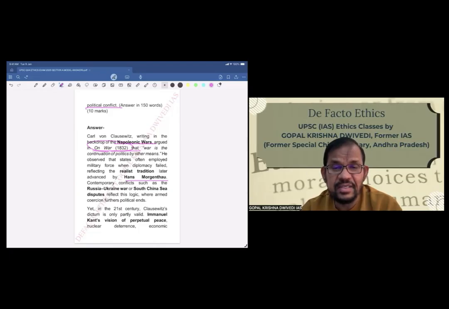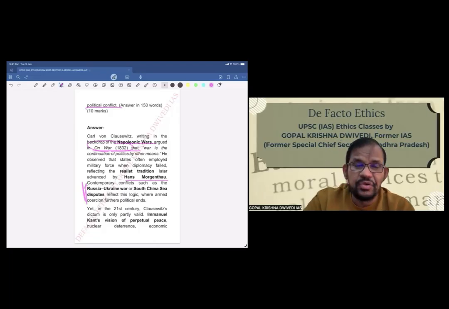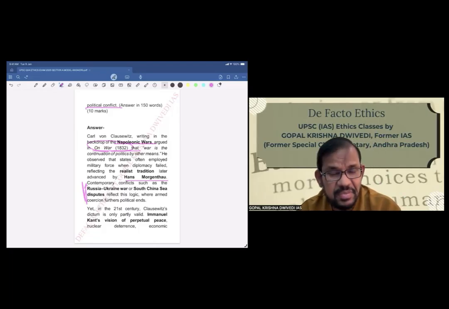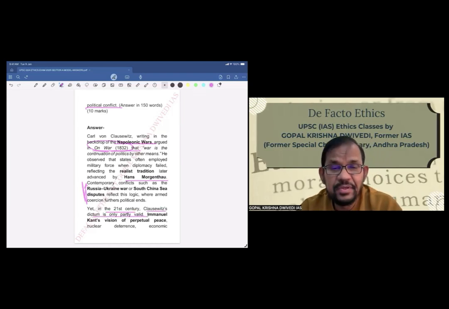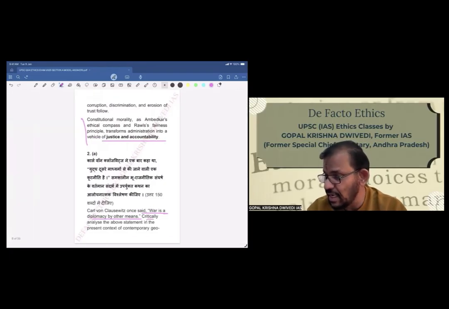Contemporary conflicts such as the Russia-Ukraine war or South China Sea disputes reflect this logic, where armed coercion furthers political ends. So these are the contemporary examples, because the question also says in the contemporary world you have to examine this statement. Yet in the 21st century, Clausewitz's dictum is only partially valid. So now we are critically examining this because the directive is critically analyze.